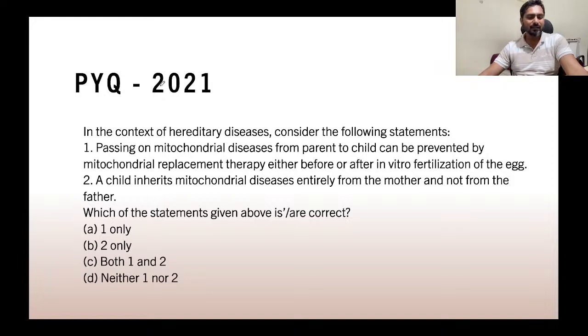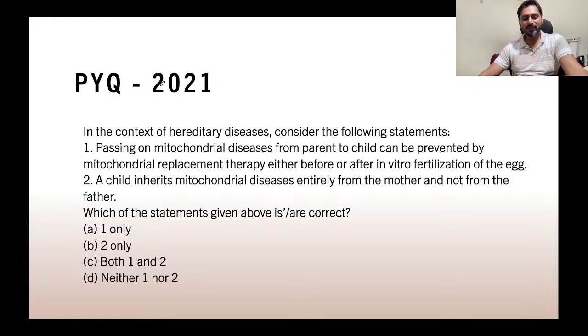What about the second statement? A child inherits mitochondrial diseases entirely from the mother and not from the father. Is this correct? The second statement is also correct.